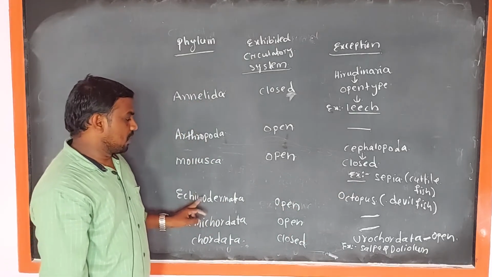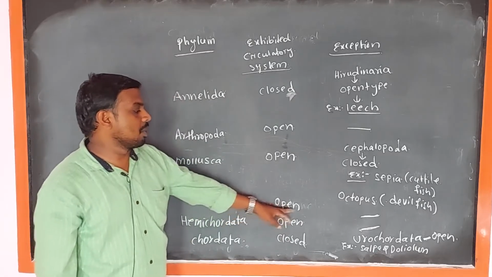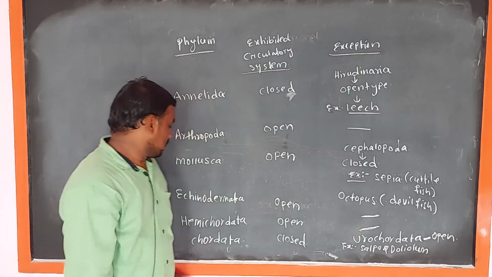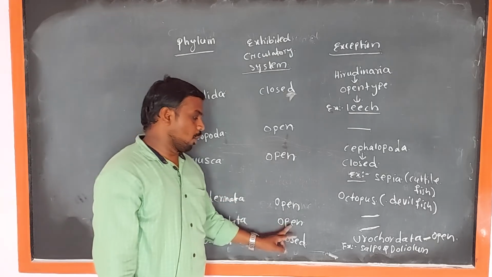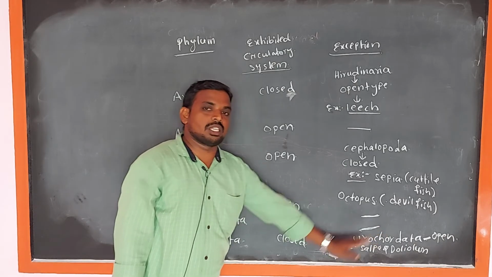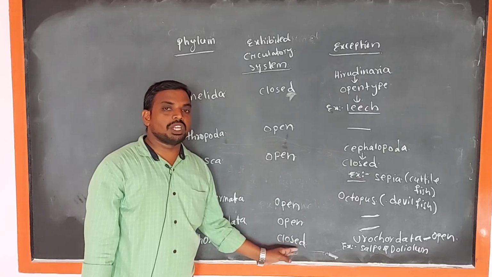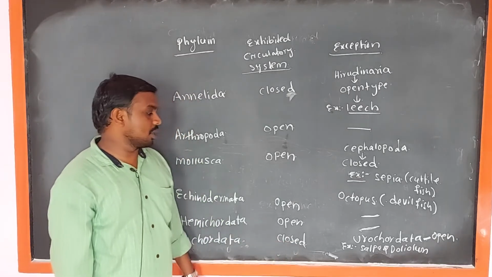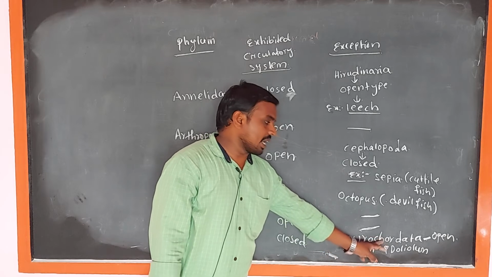Echinodermata phylum, these animals are exhibited open type of circulatory system and no exceptions. Then Hemichordata, these animals are exhibited open type of circulatory system and there are no exceptions. And finally, phylum Chordata animals are exhibited closed type of circulatory system except Urochordata animals.